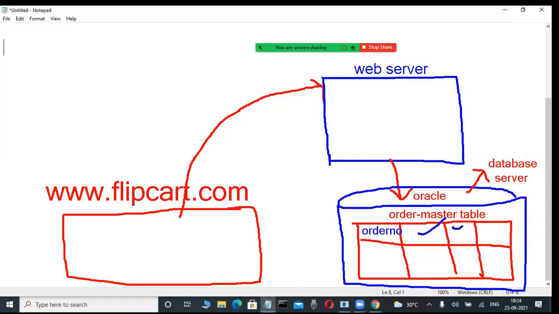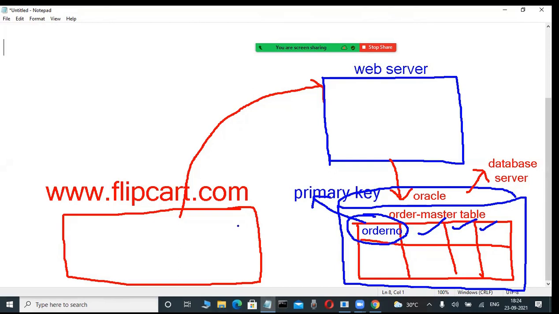Then order date, item name, item number, so many details are there. This is generally how it is in online shopping mall projects. This order number, they are giving a primary key. Now what is a primary key? Later.